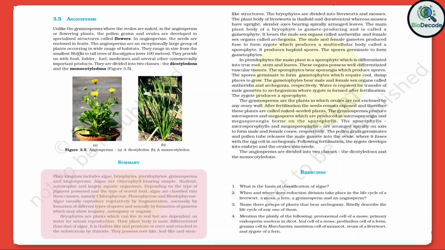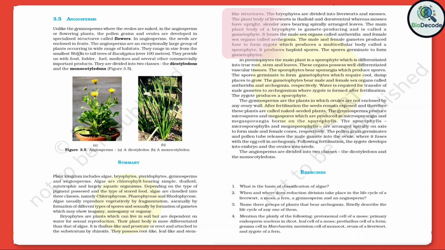Bryophytes are plants which can live in soil but are dependent on water for sexual reproduction. Their plant body is more differentiated than that of algae. It is thallus-like, prostrate or erect, and attached to the substratum by rhizoids. They possess root-like, leaf-like, and stem-like structures. The bryophytes are divided into liverworts and mosses. The plant body of liverworts is thalloid and dorsiventral, whereas mosses have upright, slender axes bearing spirally arranged leaves.